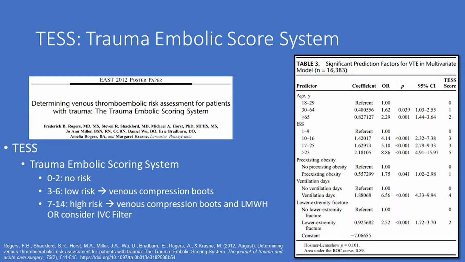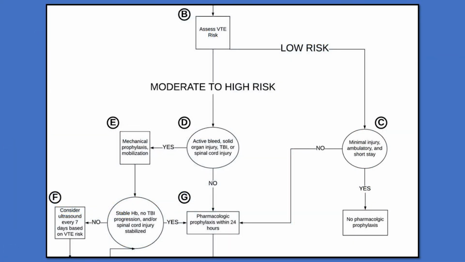Again, a score of 3 to 6, they used the venous compression boots, and a score from 7 to 14, they used venous compression boots or pharmacologic prophylaxis or an IVC filter. This is a slide to give you an idea where we are in the algorithm.